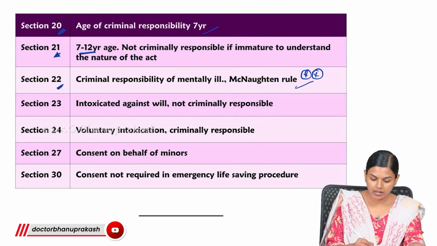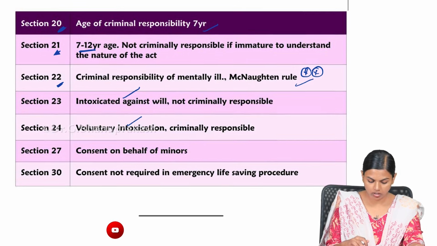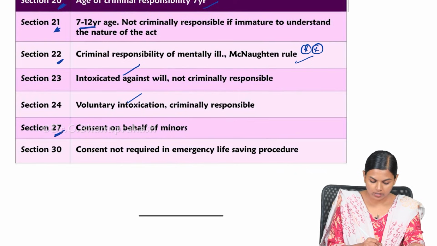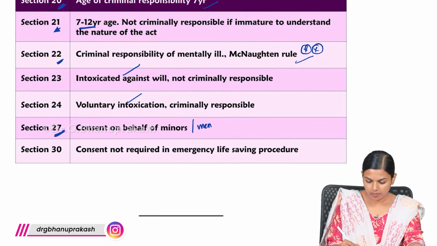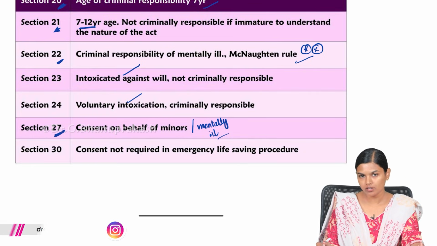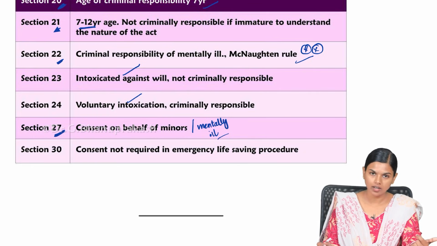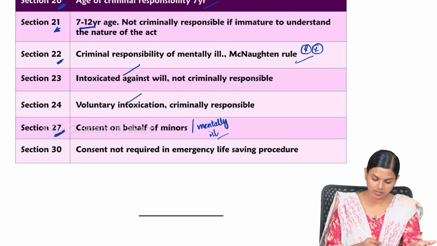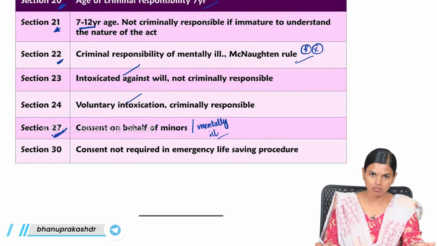Then 23 is intoxication against will, 24 is voluntary intoxication, and 27 is consent on behalf of minors and the mentally ill. They don't have any valid consent. You have to get consent only from the guardian, and that consent is valid. It comes under section 27 of BNS.